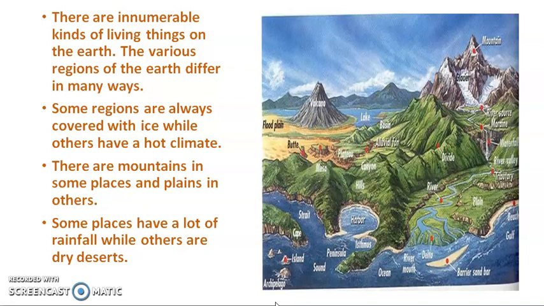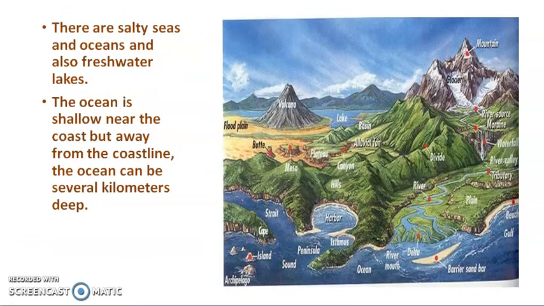There are innumerable kinds of living things on the earth. The various regions of the earth differ in many ways. Some regions are always covered with ice, while others have a hot climate. There are mountains in some places and plains in others. Some places have a lot of rainfall, while others are dry deserts. There are salty seas and oceans and also freshwater lakes. The ocean is shallow near the coast, but away from the coastline, the ocean can be several kilometers deep.